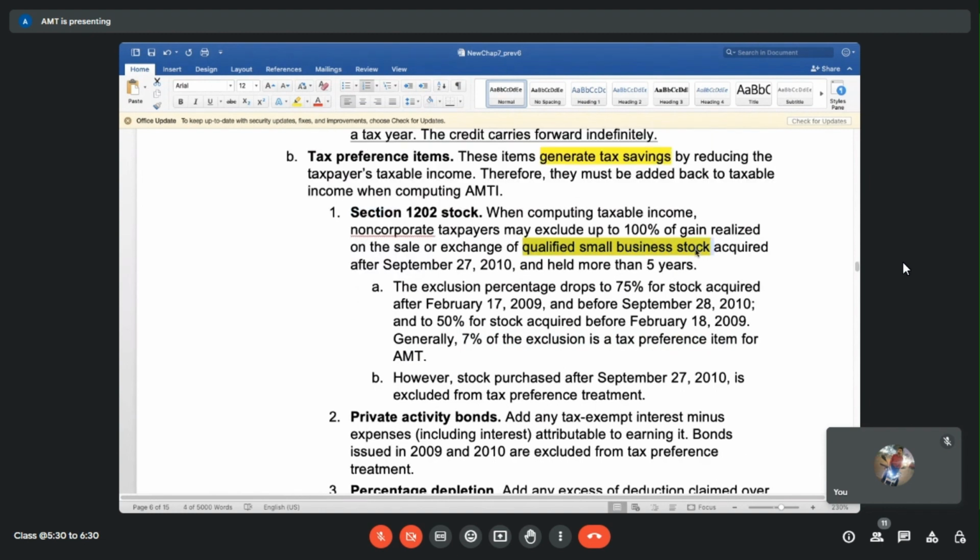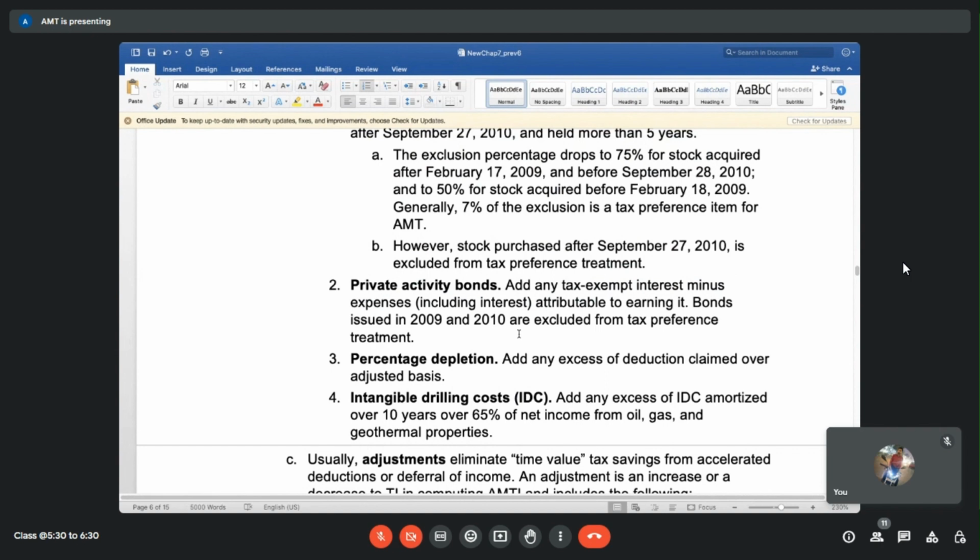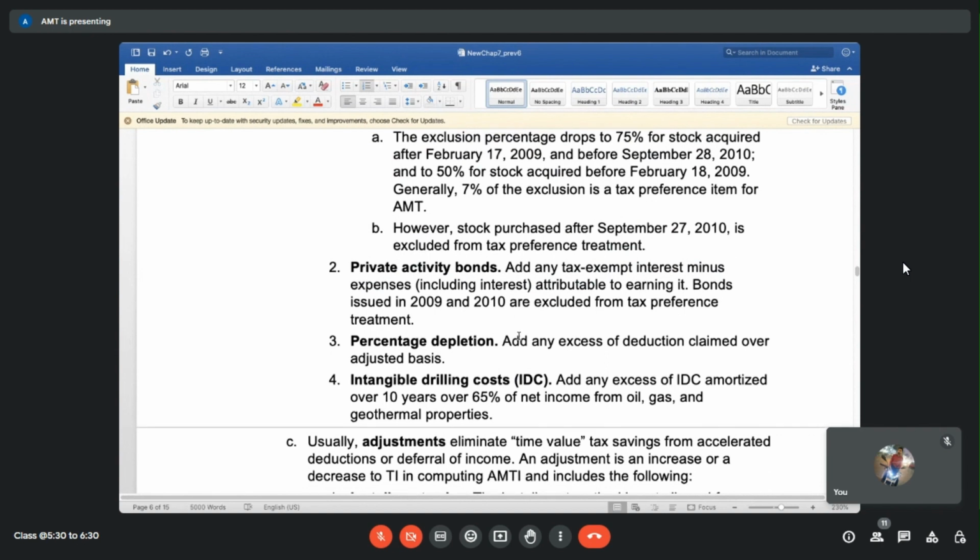We need to understand that's what a common person, a layman, would say, but we as tax professionals should understand that AMT can come in. Then there are certain things called private activity bonds, which are all tax exempt bonds. Those are not included for the purpose of regular tax calculation, but we have to see that AMT may be applicable. Percentage depletion, any excess of deduction claimed over adjusted basis and all that.